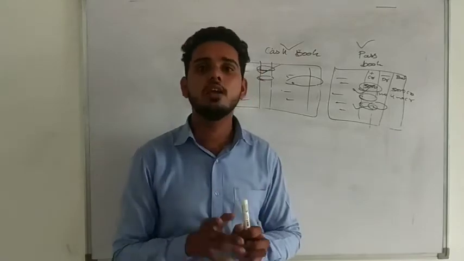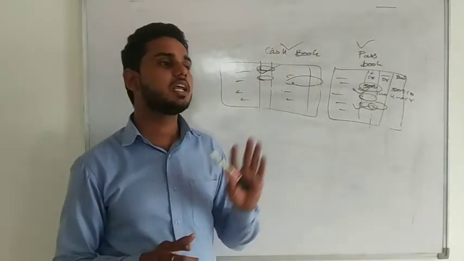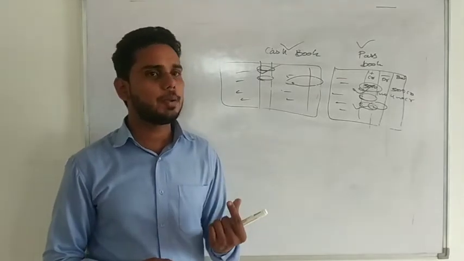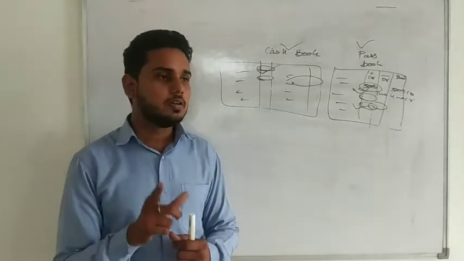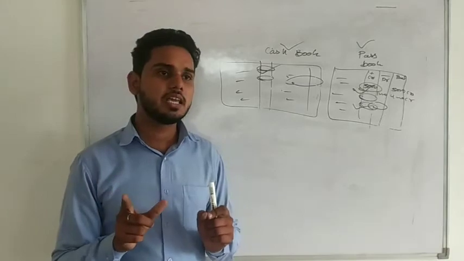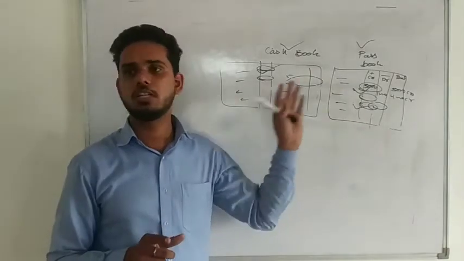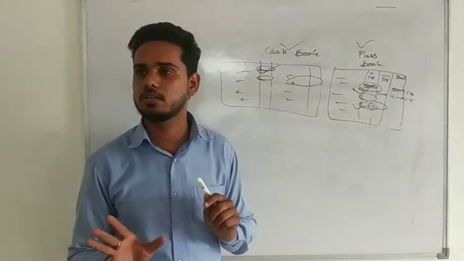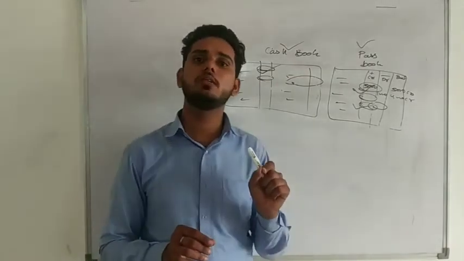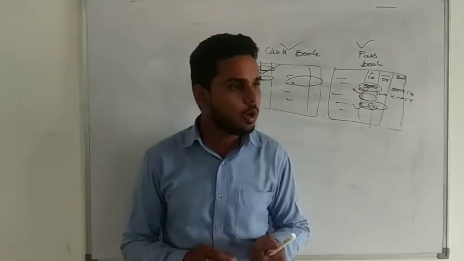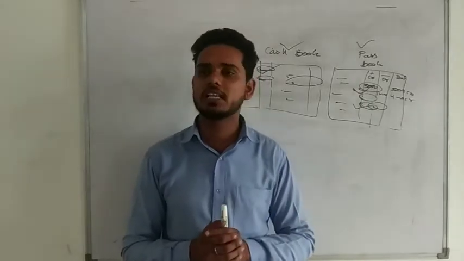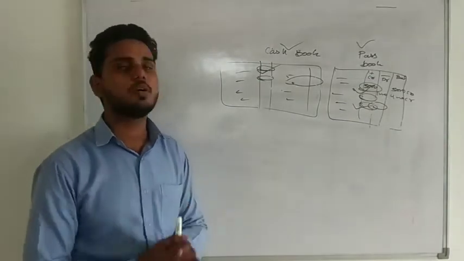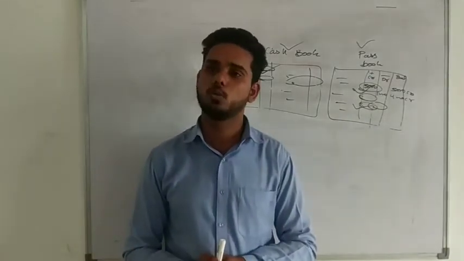So how can we find the reasons of differences? That's very easy. All we have to do is compare the cash book with the passbook, and at the time of comparing, we will see what is written in both these statements. If something is written at both places, that means that is correct. But if something is not written in both places, that means that is wrong. So let's try to understand how to find the reasons of differences in question number 22.